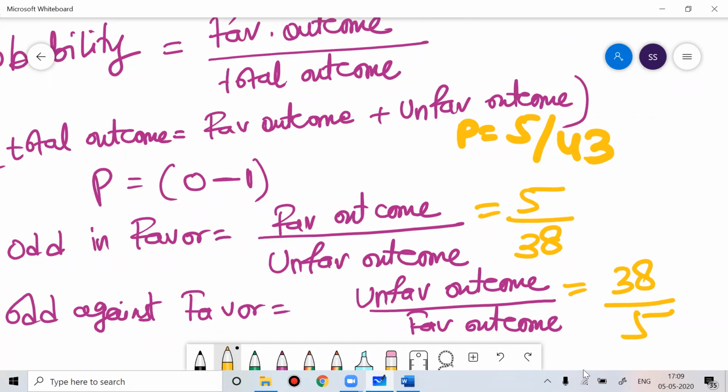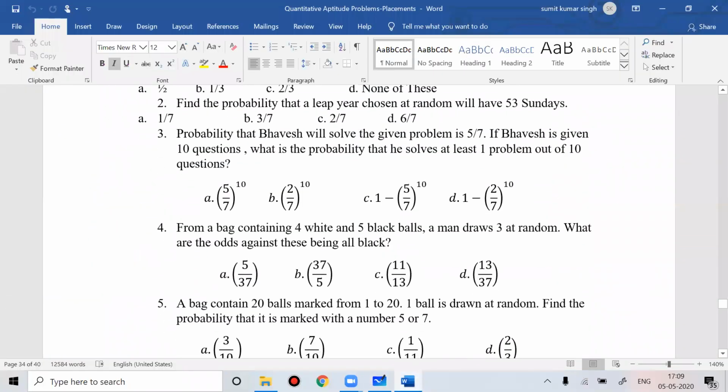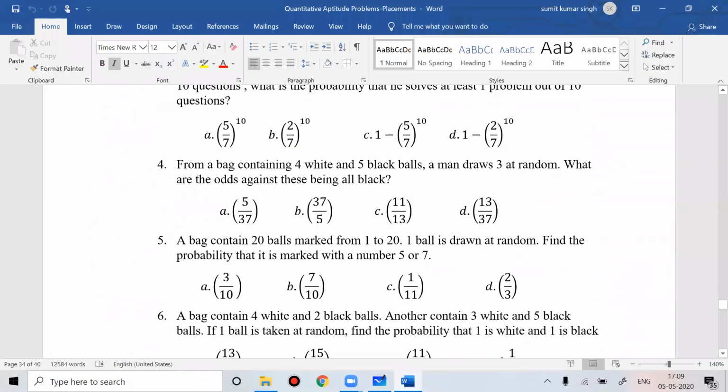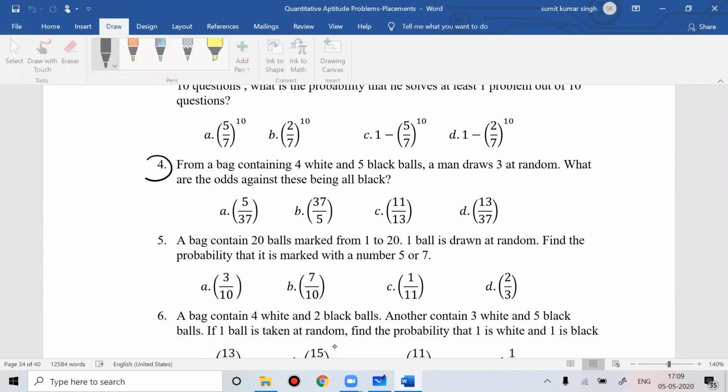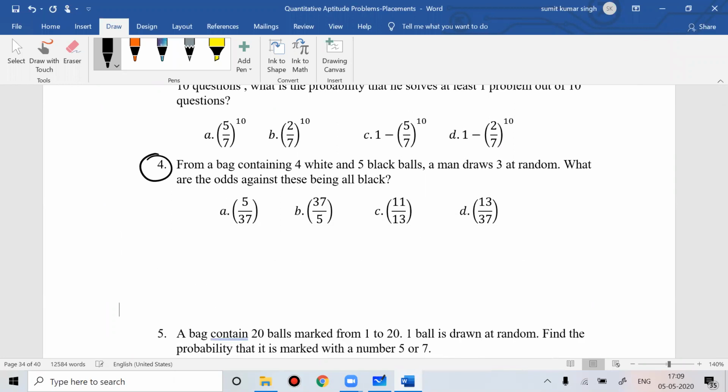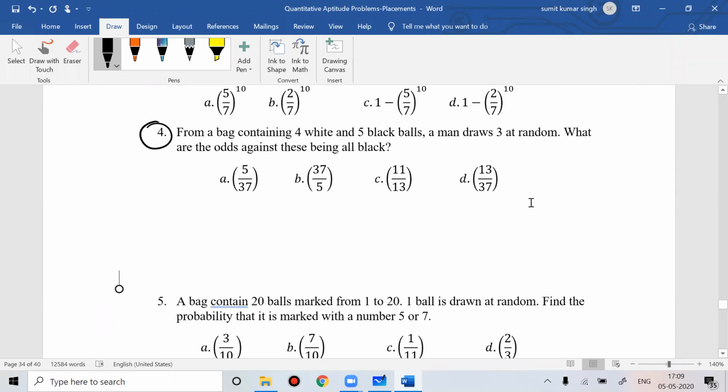Certain times when you solve a problem, instead of data given in probability, they may give you data in odds in favor or odds against favor. So if you see this question number 4: a bag contains 4 white and 5 black balls.